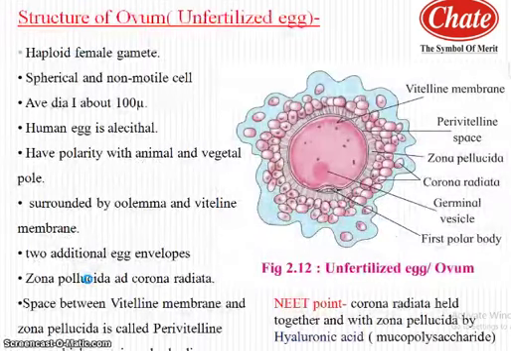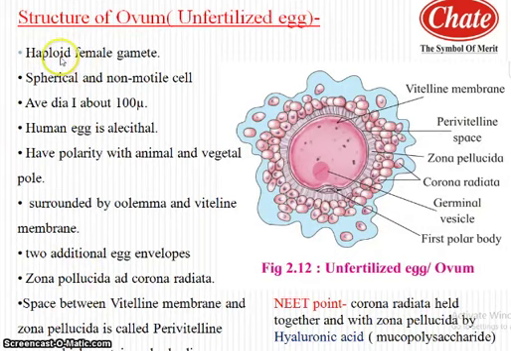As a result of oogenesis, the unfertilized egg is the ovum. This ovum is a haploid female gamete. It is a spherical, non-motile cell with an average diameter of 100 microns. The human egg is alecithal, meaning absence of yolk. The egg has polarity, so it has two poles, the animal pole and the vegetal pole. The egg centrally consists of cytoplasm while the nucleus is shifted to the periphery.